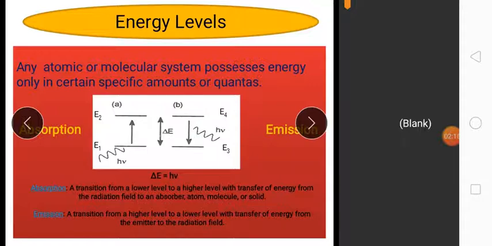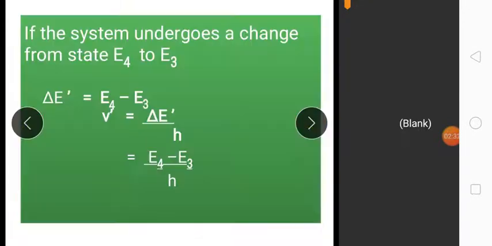A transition from a higher level to a lower level, with transfer of energy from the emitter to the radiation field, is called emission. The frequency of radiation emitted is delta E upon h, where delta E is E4 minus E3.